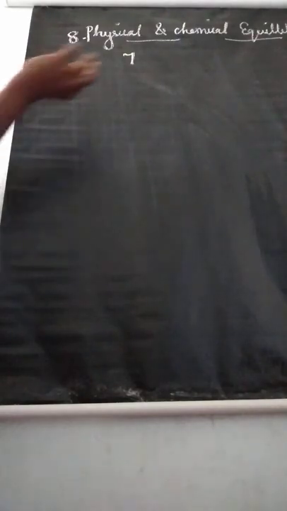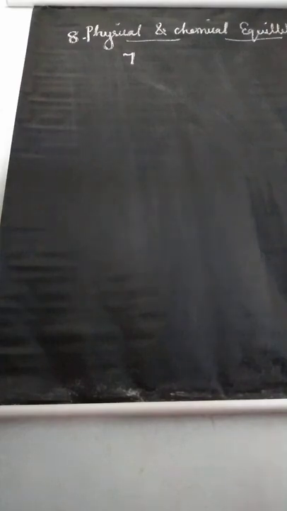Physical and Chemical Equilibrium. There are different types of equilibrium, and you can give many examples. Here are some simple examples they have given. Listen.